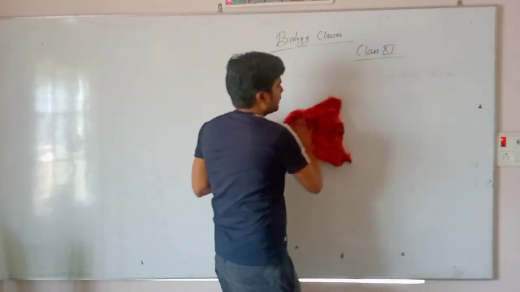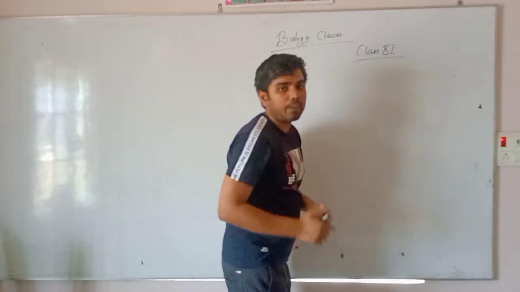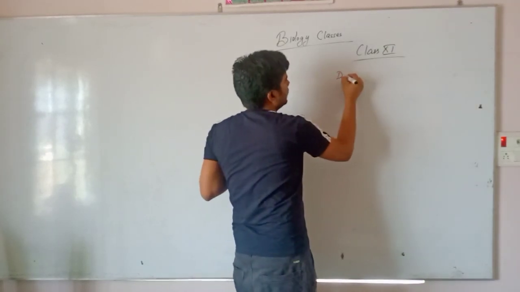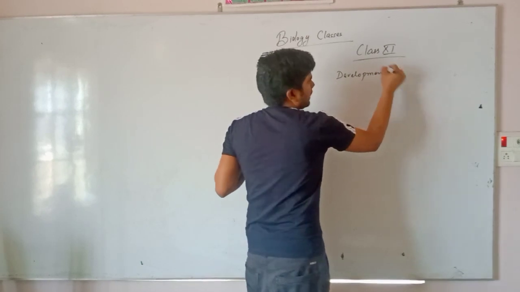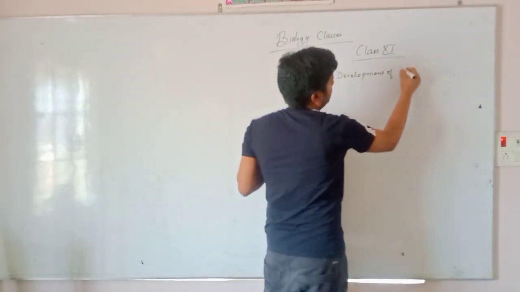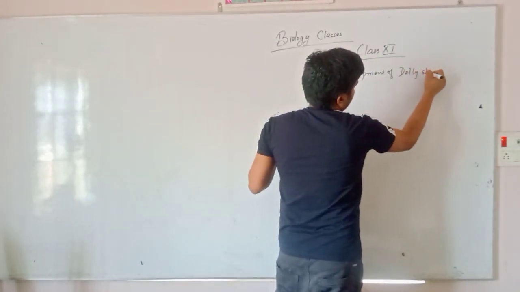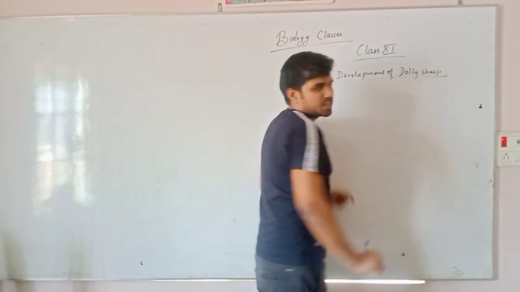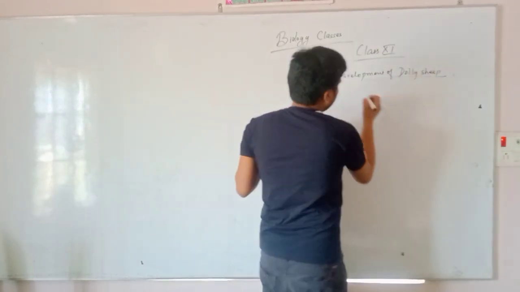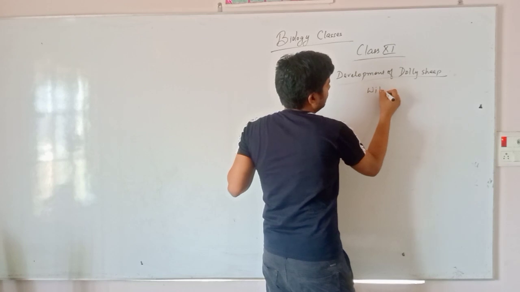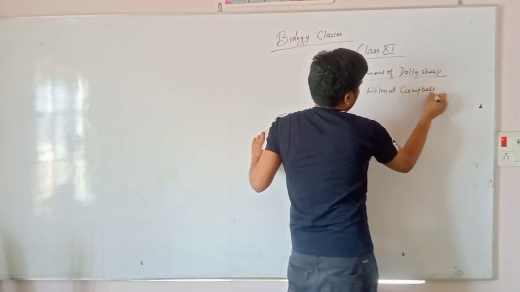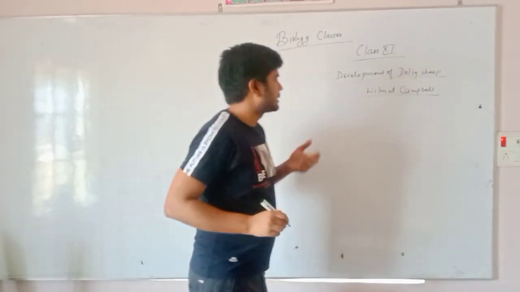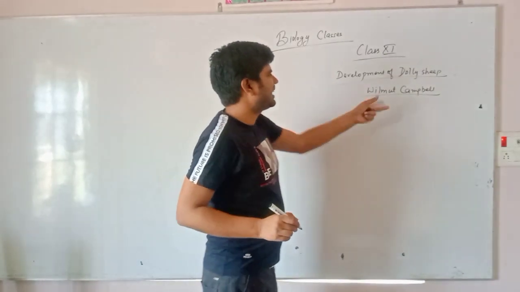So student, I am giving you a simple experiment: the development of Dolly the sheep. This experiment was given by scientists Wilmut and Campbell. What did they do?